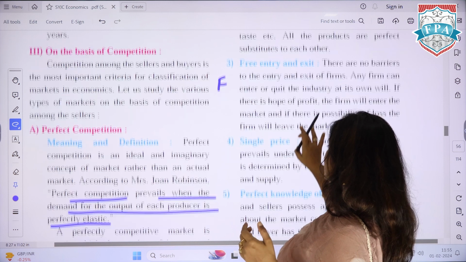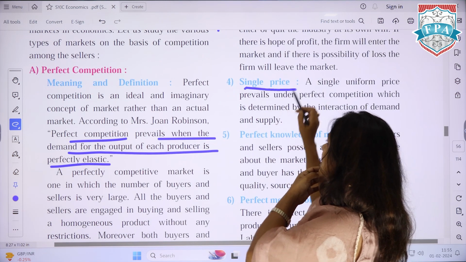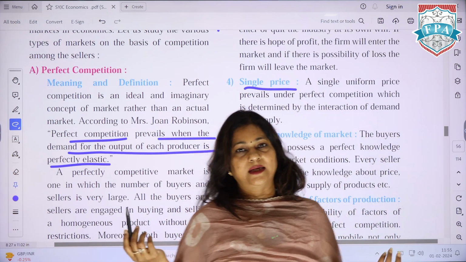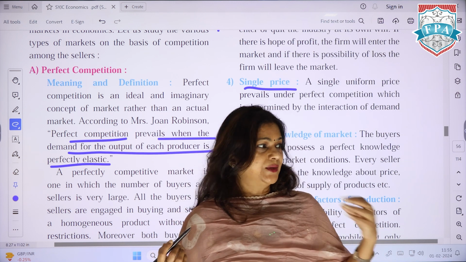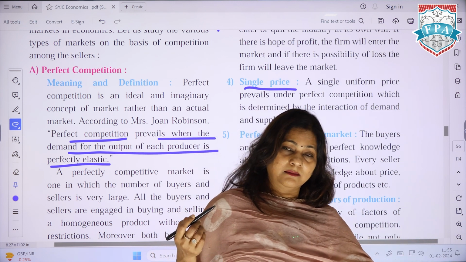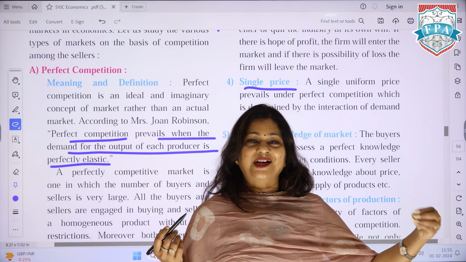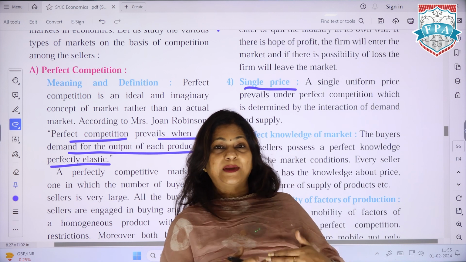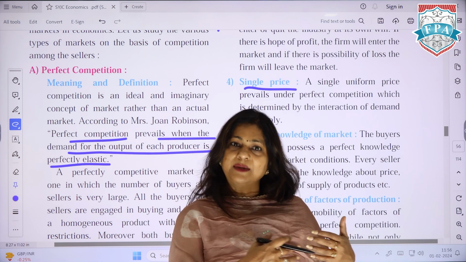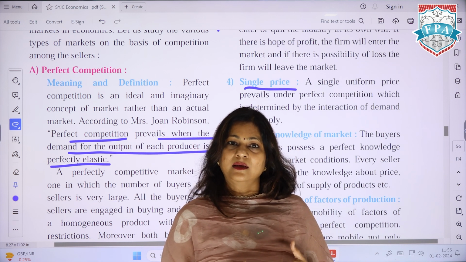And yes, free entry exit. Now coming up, single price. Single price कैसे हो जाएगा? अभी if I am charging 10 rupees and a supplier charges 9 rupees for a product which is absolutely homogeneous with respect to the product which I am selling, मुझे भी तो अपना प्राइस 9 करना होगा.